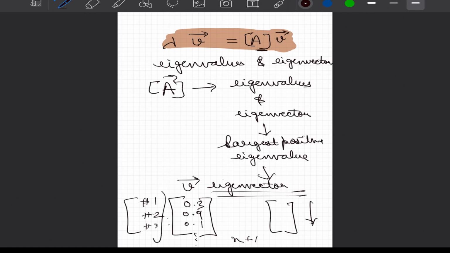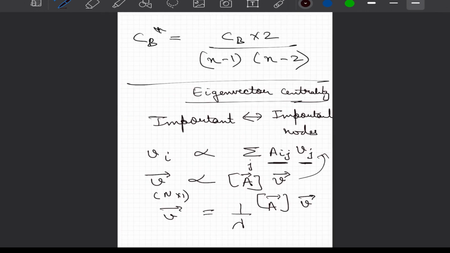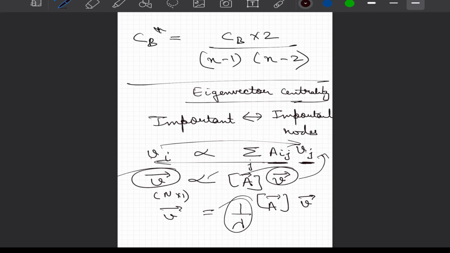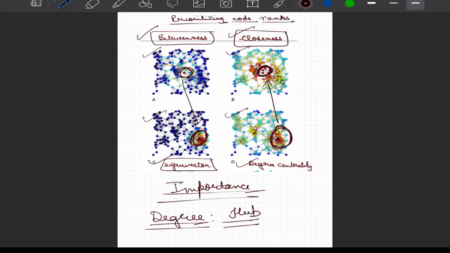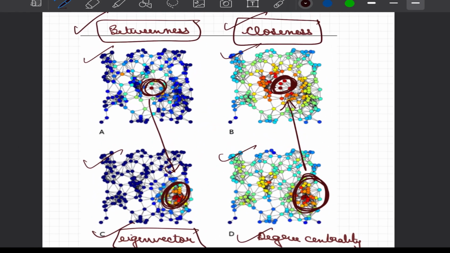Although this math looks cumbersome, we are not going to implement this mathematics by hand, but you should have a very clear notion of what eigenvector centrality is, which is basically that your importance depends on being connected to an important person, and that important person would also be depending on you, and hence it becomes a sort of recursive relationship. Hence you see that there is a V on both sides, and when we remove this proportionality constant, we introduce this 1 upon lambda.